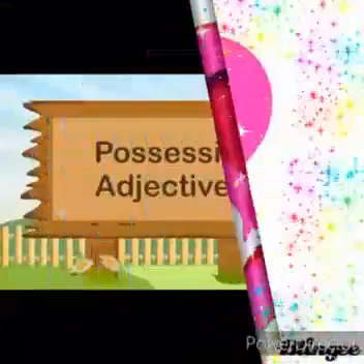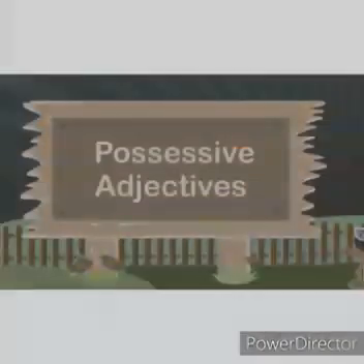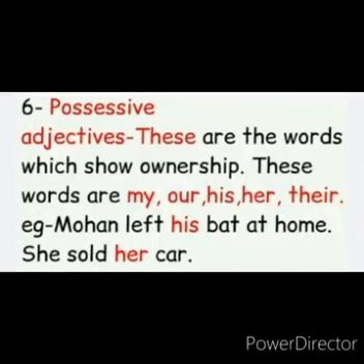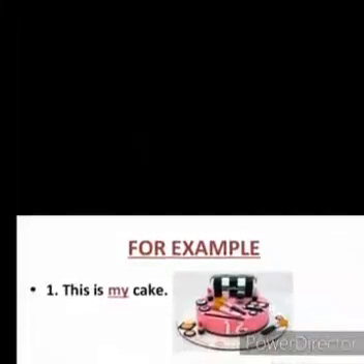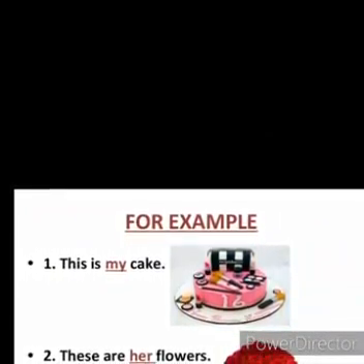Last is possessive adjectives. Possessive adjectives are used to show possession. Now, what do you understand by the word possession? Possession means owning or having something. Or we can say that a certain thing or a person that belongs to somebody or something. For example, this is my cake. ये cake मेरा है.